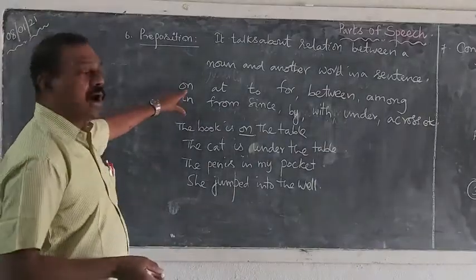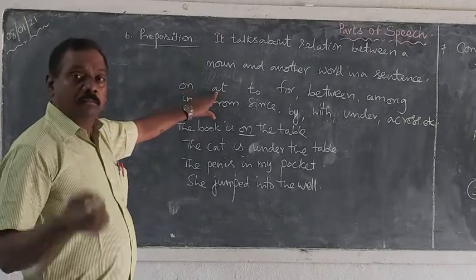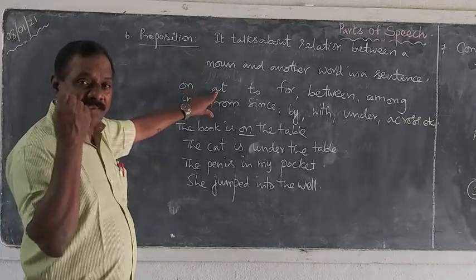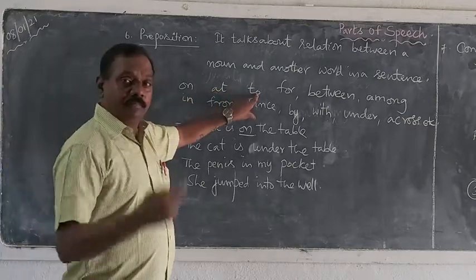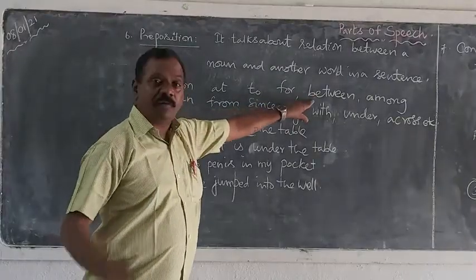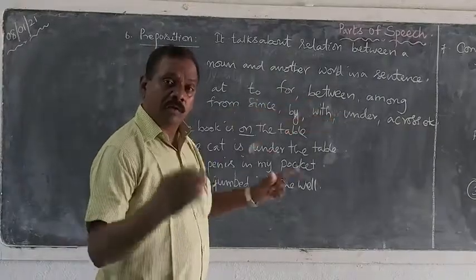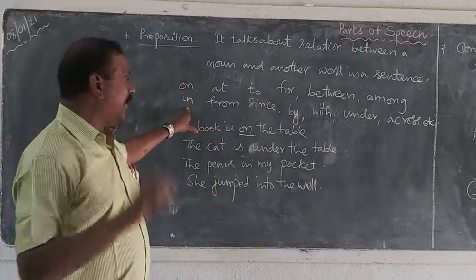For example, on, a preposition. At mainly talks about the place, exact time, exact rate. To, the destination. For, some kind of reason. Between, the position. Among, more than two. In, it is also place.